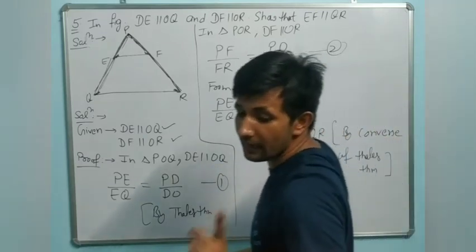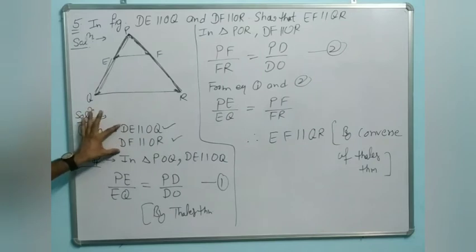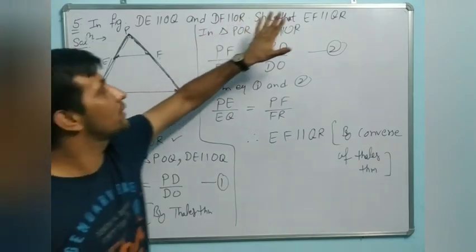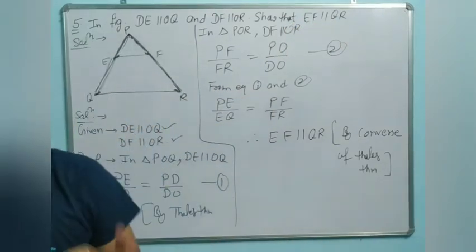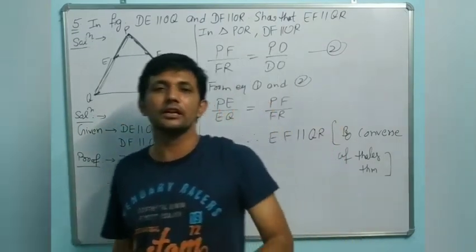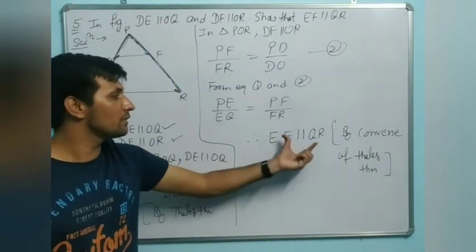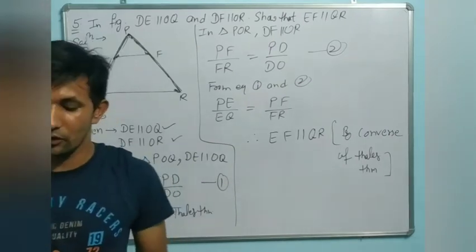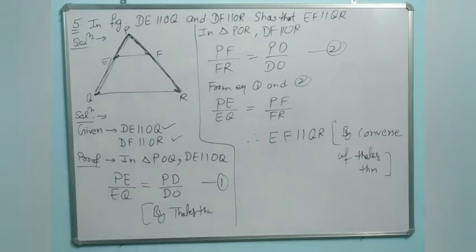Understand? Same as it is, dear, in question number 6. Two lines are given parallel to each other. We have to show that these two lines are parallel. In the 6th question also, same as it is, you have to do it yourself. Okay, please note it down. We will first prove that ratios are equal, then we will say by converse of Thales theorem. Please note it down. Now we will do the next question. 6th question you have to do yourself.